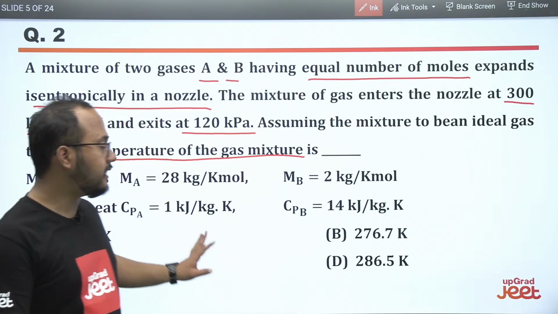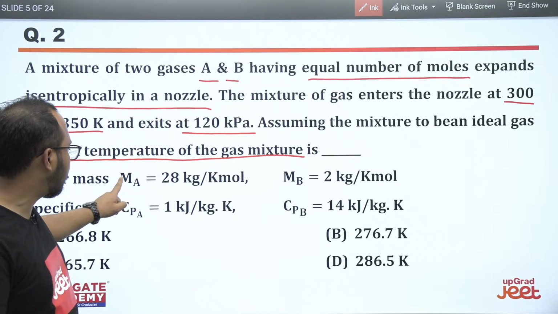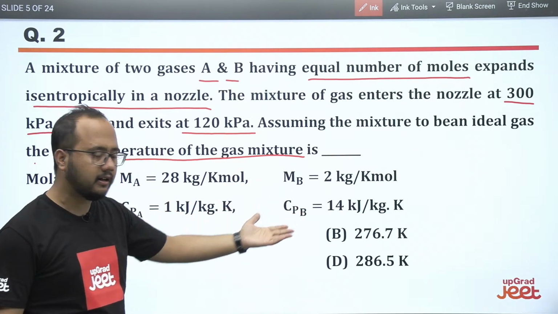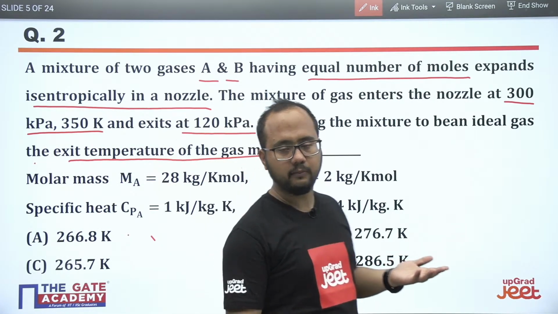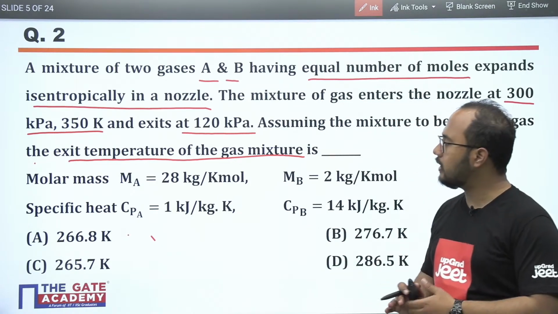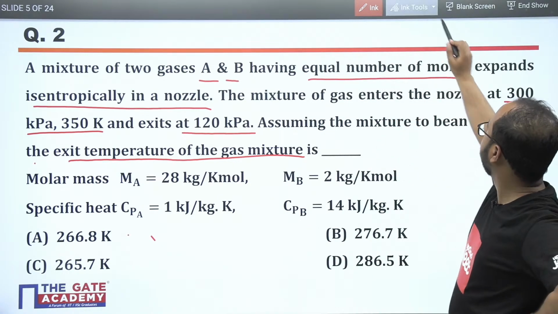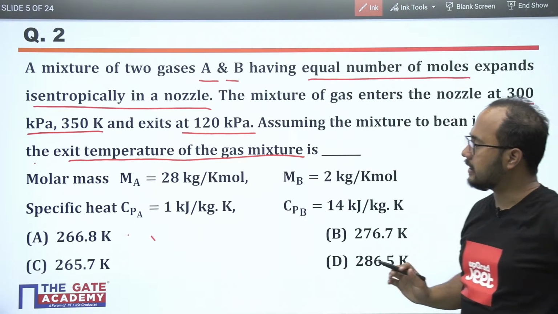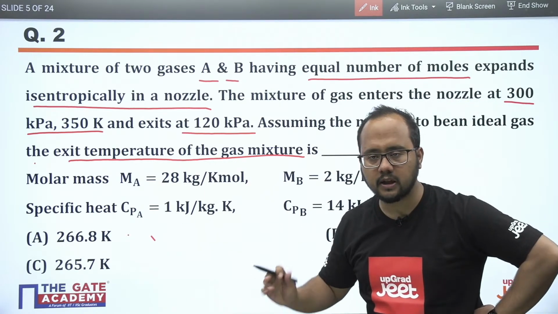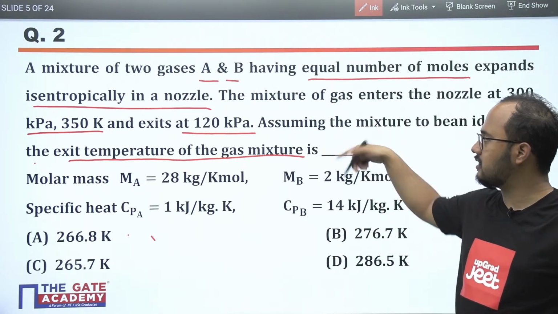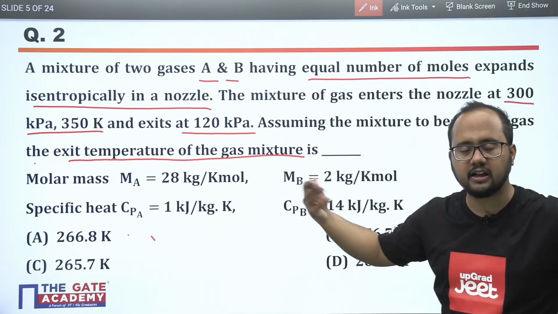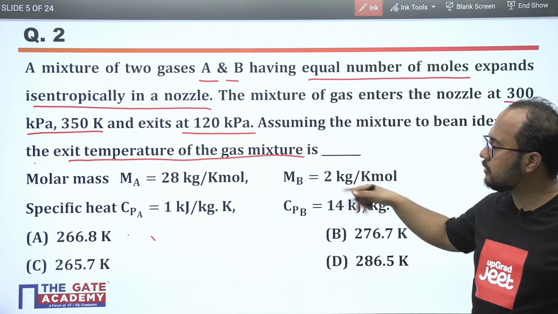See, the two gases are there, with different molecular weights. Their specific heat values at constant pressure have been mentioned. Now you have to calculate the exit temperature. One basic thing: the mixture is entering into the nozzle, the process is isentropic, and it is expanding through the nozzle. So they are asking about the exit temperature.